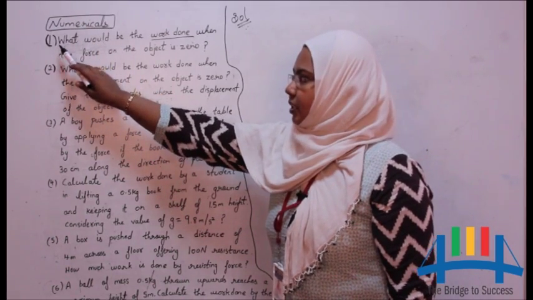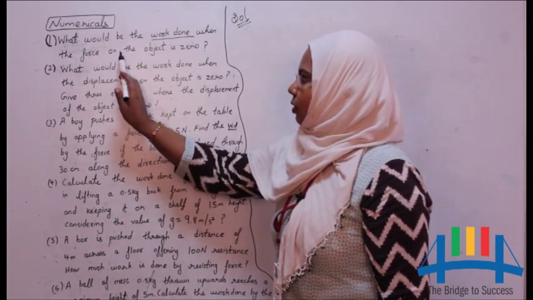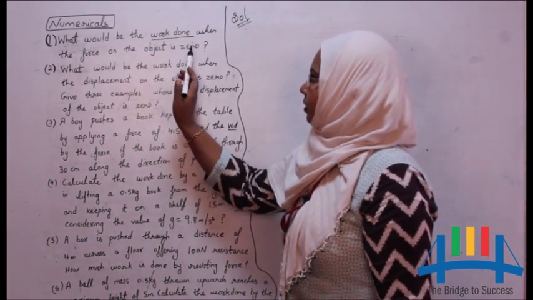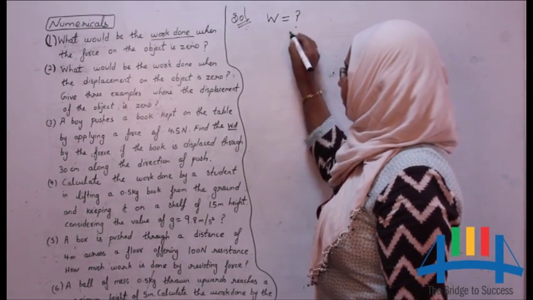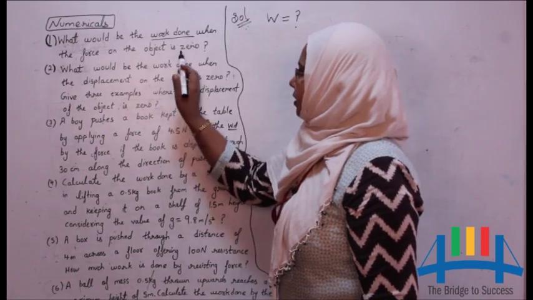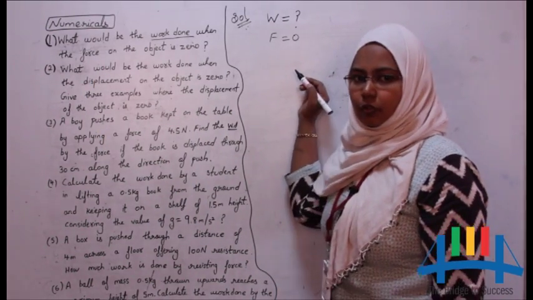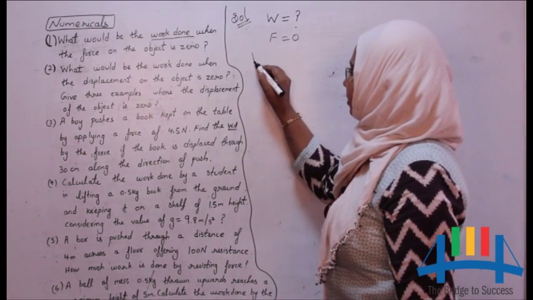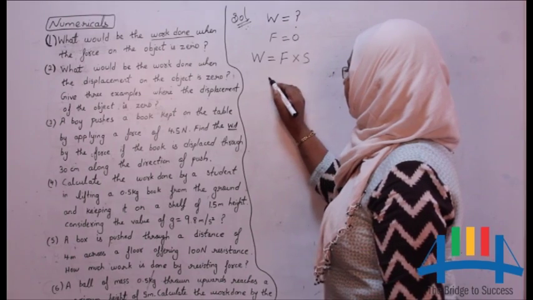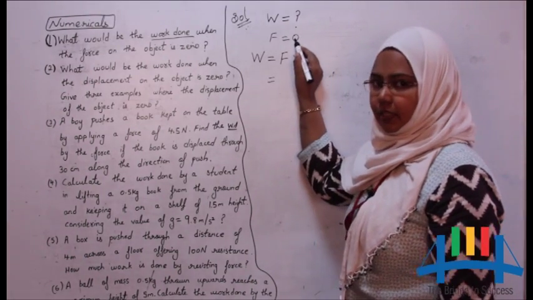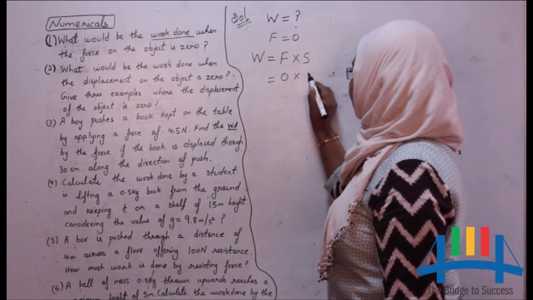The first question is, what would be the work done when the force on the object is 0? So they are asking us to find out the work done when the force is 0. We all know the formula of work, that is W is equal to F into S. Force value is given, so let us substitute this value here into displacement.